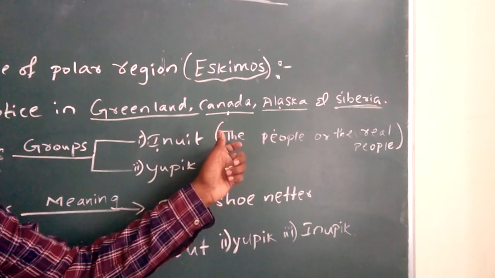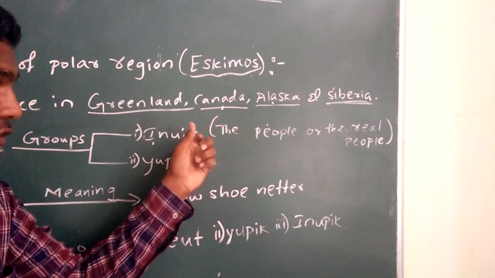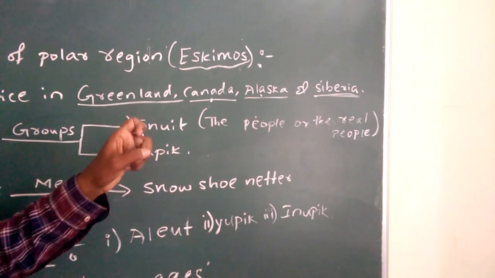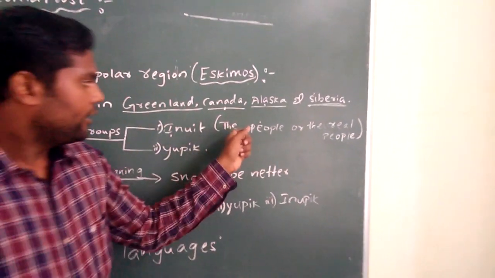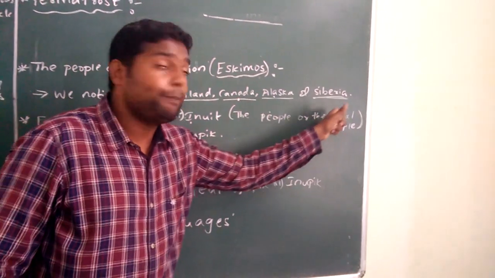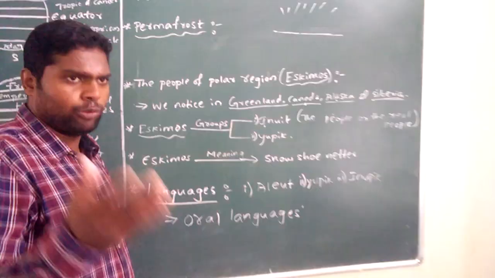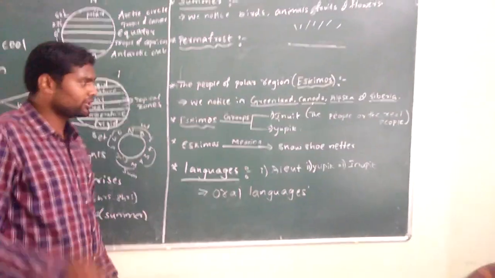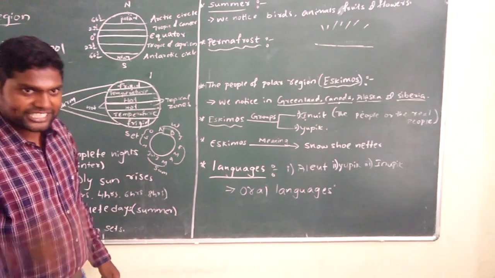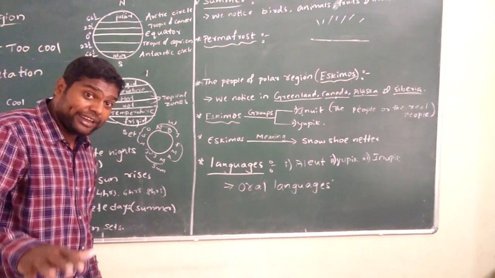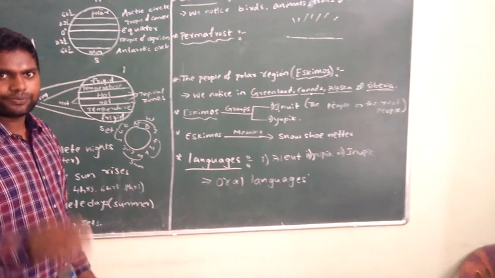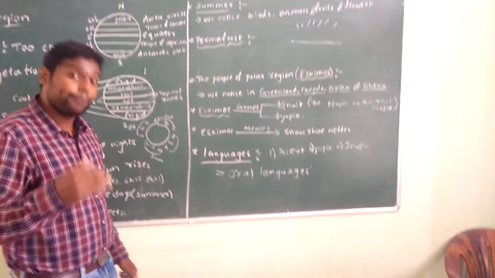So what is the meaning of Inuit? The meaning of Inuit in Eskimo language is the people or the real people. So very important. You may get for one mark or you may get for part B question. So what is the meaning of Inuit? The meaning of Inuit in Eskimo language is the people or the real people.